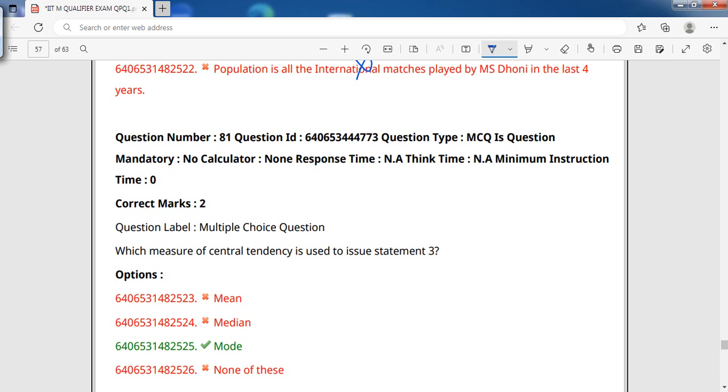Something recurring frequently, which is repeated more times, is called the mode in the given sample. In the sample of 11 matches, the frequently occurring one was Australia. So it is not via mean or median, it is via mode. This one is exactly theoretical, you can just apply.